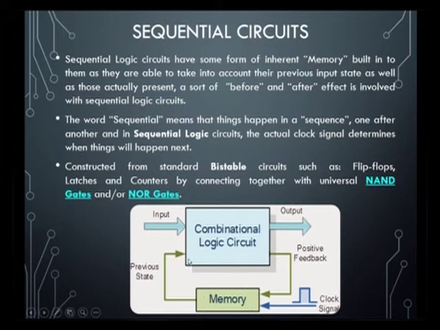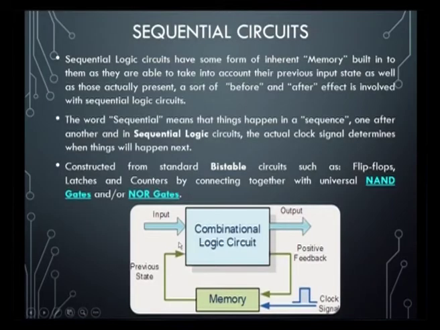In a combinational circuit, the logical output depends only on the current or present input, but in a sequential circuit it depends on both the present and the previous state. So, for remembering the previous state we need to add another block, that is the memory block. This will remember the previous state. This is the difference between a combinational and a sequential circuit. A block called memory circuit is added here. The sequential circuit depends on the present and also the previous state of an input.